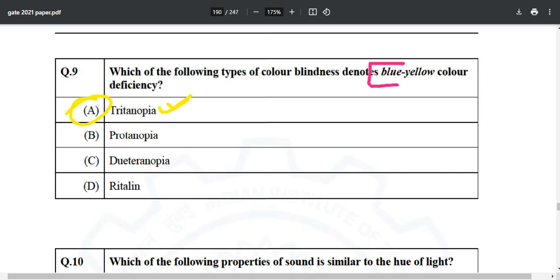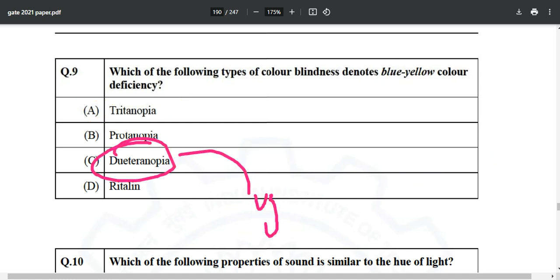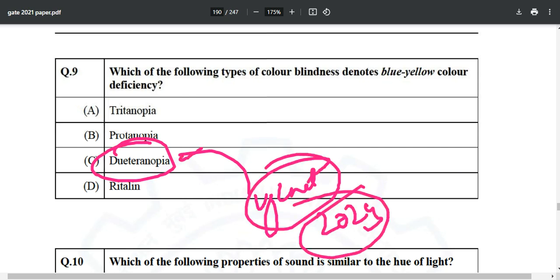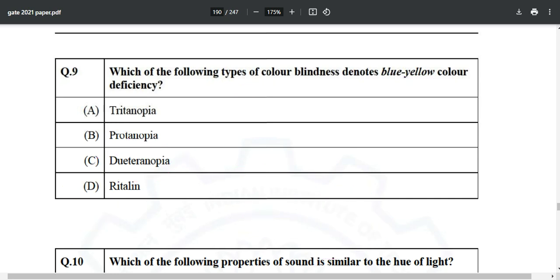When you are confused between red and green, then it will be deuteranopia, and it was asked in the UGC NET examination of June 2024. It is a recent examination, and it was asked about this thing. For blue yellow, you know the answer is tritanopia, but you just need to study what protanopia is. All these options you need to explore once again.